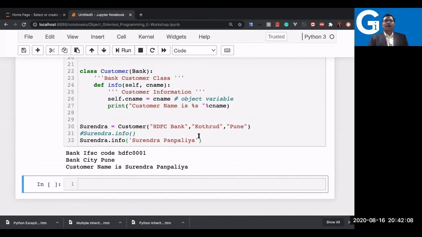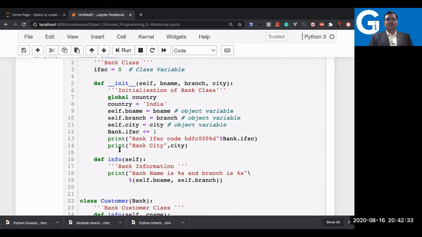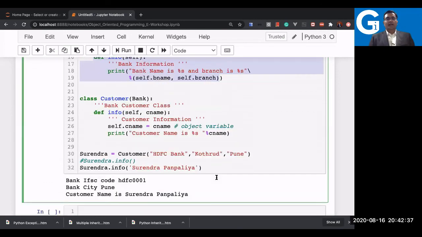See, in this case, I am not able to access the info method of my superclass, that is bank. I can access the local method which is there inside the customer class. Why? Because in this case I did overriding of the info method. The info method which is already written here, you can see this is the info method, and here I did overriding.